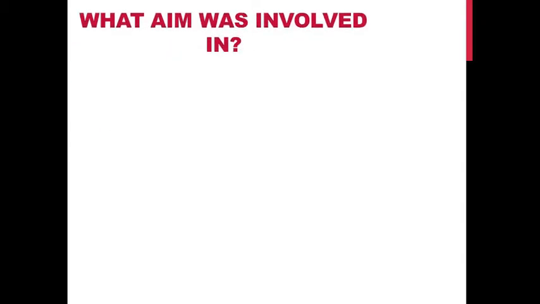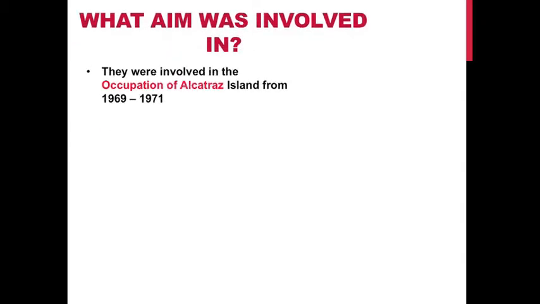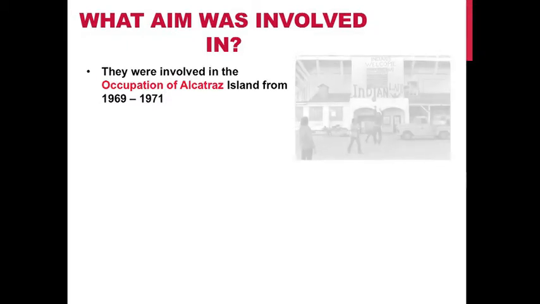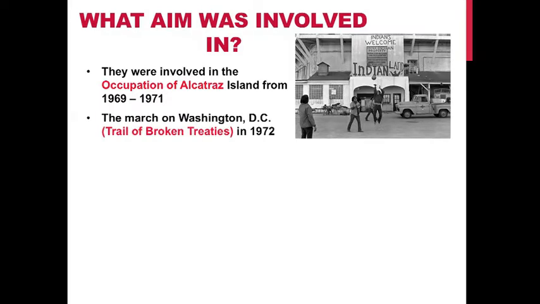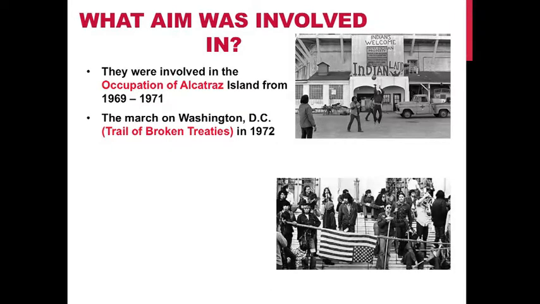What was AIM involved in? The first thing that AIM was involved in was the occupation of Alcatraz Island from 1969 to 1971. In this photo, it shows how Native Americans were playing basketball and football on the island of Alcatraz. The second involvement was the March on Washington, D.C., also known as the Trail of Broken Treaties, in 1972. In this photo, it shows Native Americans holding up the flag of the U.S. upside down.